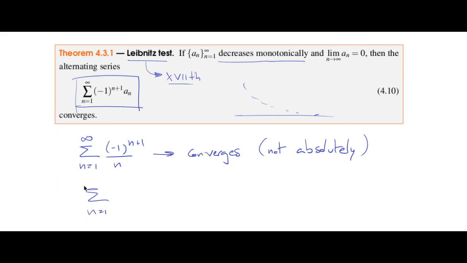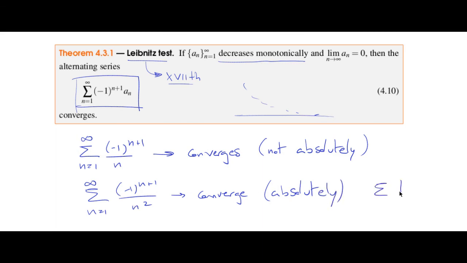But for instance, if you have this minus 1 to n plus 1 over n squared, Leibniz says that this is convergent as well, but it is also absolutely convergent, because the sum of 1 over n squared from n equals 1 to infinity is convergent. Okay, so just remember that the Leibniz test doesn't tell us anything about the absolute convergence, just whether it is conditionally convergent or not. Okay, so that's the end of it.